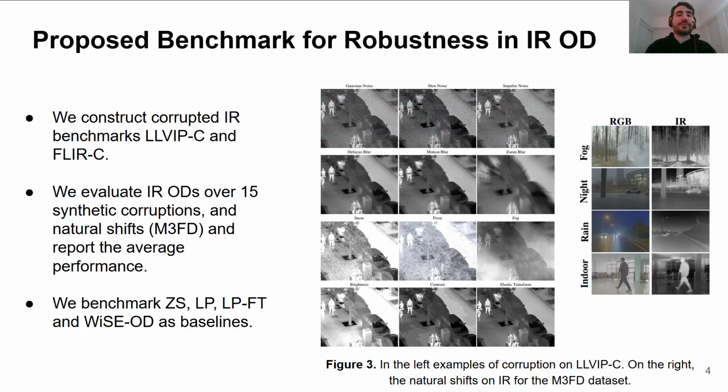In our work, we construct the IR benchmarks LLVIP-C and FLIR-C using the original LLVIP dataset and FLIR dataset, and expand these datasets with the different corruptions that were introduced by Dietterich and Hendrycks. We also propose to use natural shifts from the M3FD dataset, and we report the average performance on these shifts. We also benchmark different approaches to improve robustness, measuring performance against the zero-shot performance, the linear probe performance, the fine-tuning, and WiSE-OD as baselines.